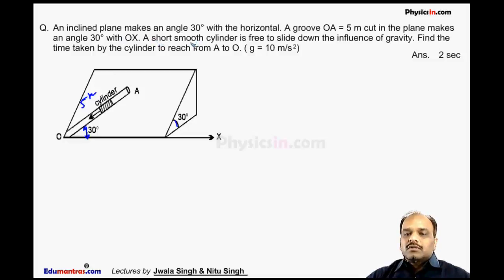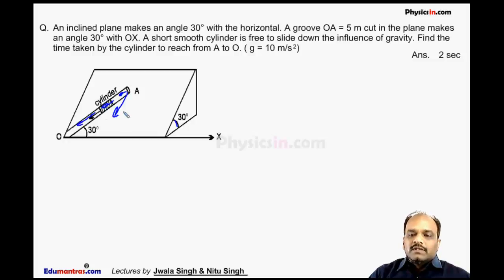A short smooth cylinder is free to slide under the influence of gravity. Find the time taken by the cylinder to reach from A to O. This block, the cylinder is dropped inside this groove, so it will move in this direction. This angle is 30 degree, this is 30 degree, so the cylinder is moving in this direction.